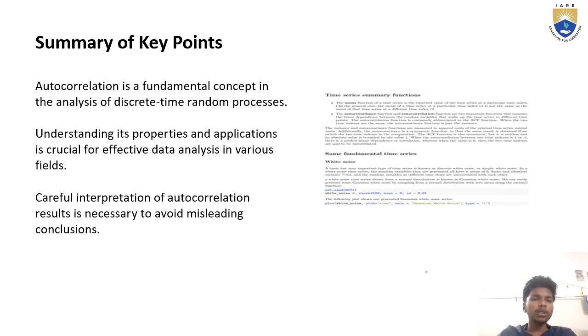Here we would like to know about the summary of key points of autocorrelation. Autocorrelation is a fundamental concept in the analysis of discrete time random processes. Understanding its properties and applications is crucial for effective data analysis in various fields. Careful interpretation of autocorrelation results is necessary to avoid misleading conclusions. Here we come to know about the autocorrelation summary, and there are some more key points which conclude about autocorrelation in the analysis of discrete time random processes.